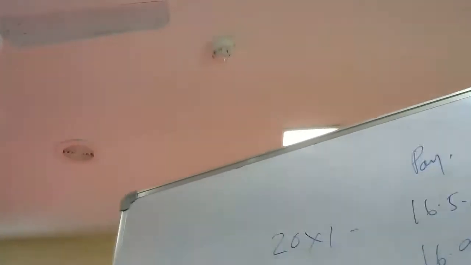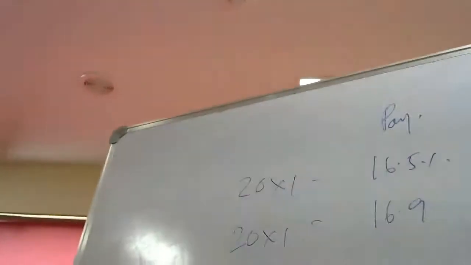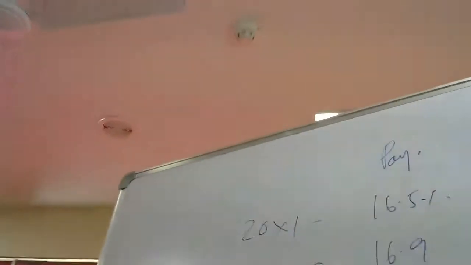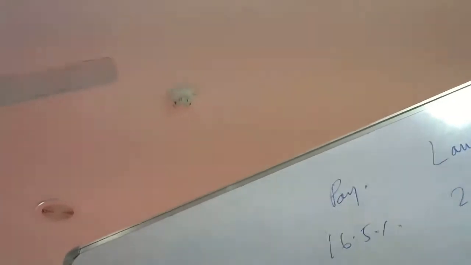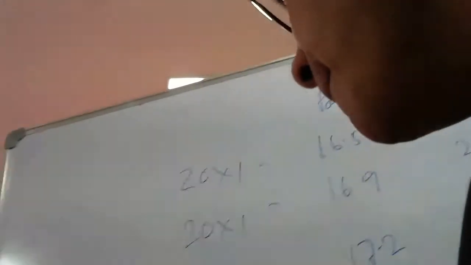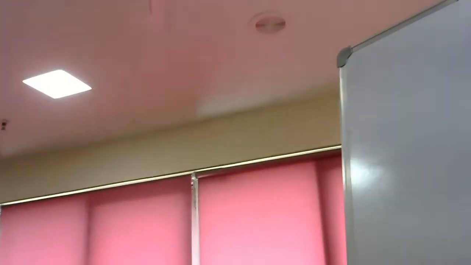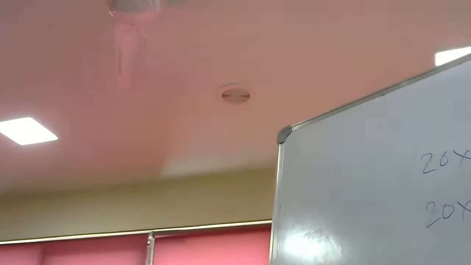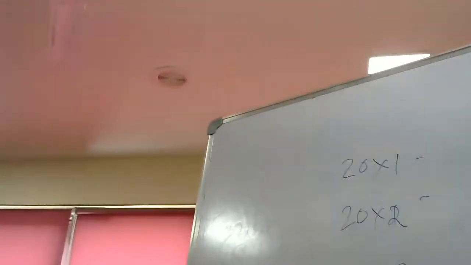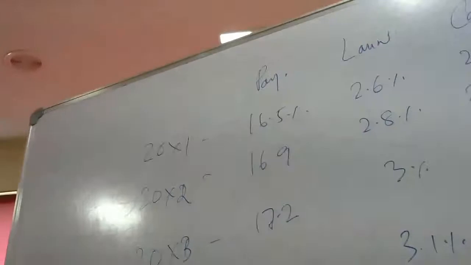Next year, payroll expense 17.2%, 3%, 2.6%, 4.5%. Next year, this is 2, 3, 4, 17.4%, 3.1%, 2.7%, and 4.6%.